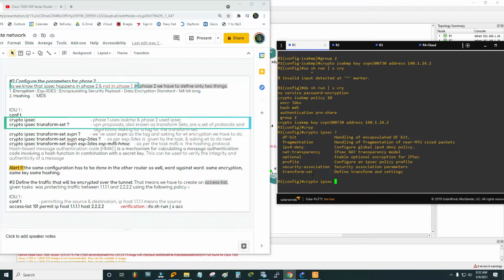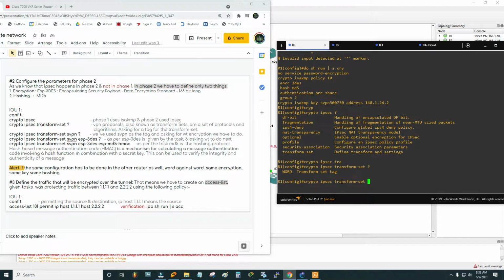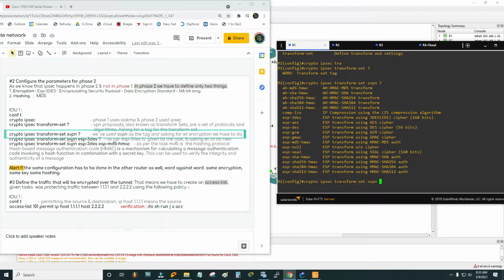Transform set. What is actually the transform set? VPN proposals, also known as the transform sets, are a set of protocols and algorithms. Basically the hashing protocol, everything that we have been doing, that is called the transform set. It's a framework. If I take help here, it is now asking me to give a tag. Tag would be SVPN.